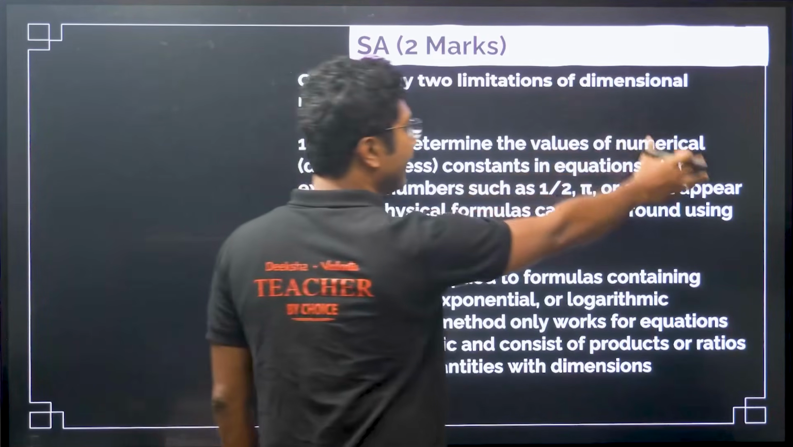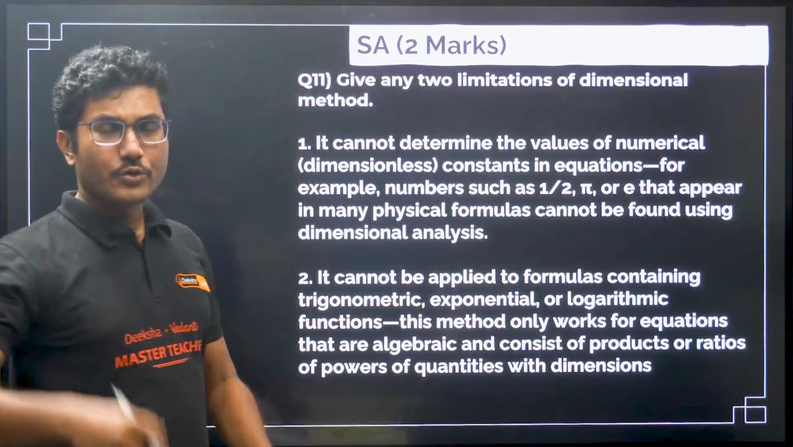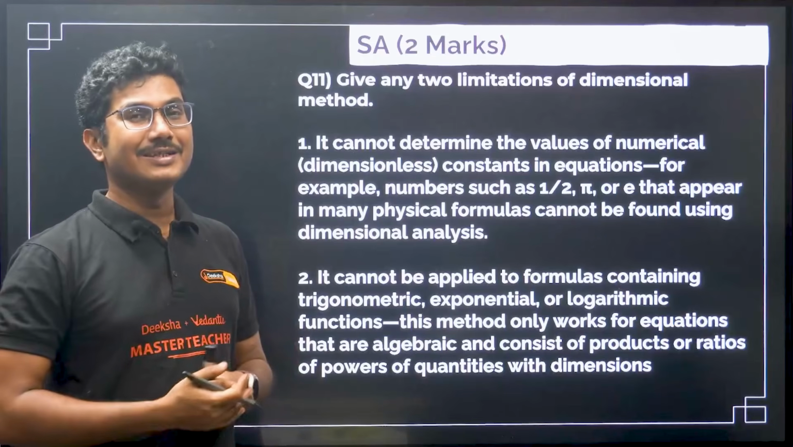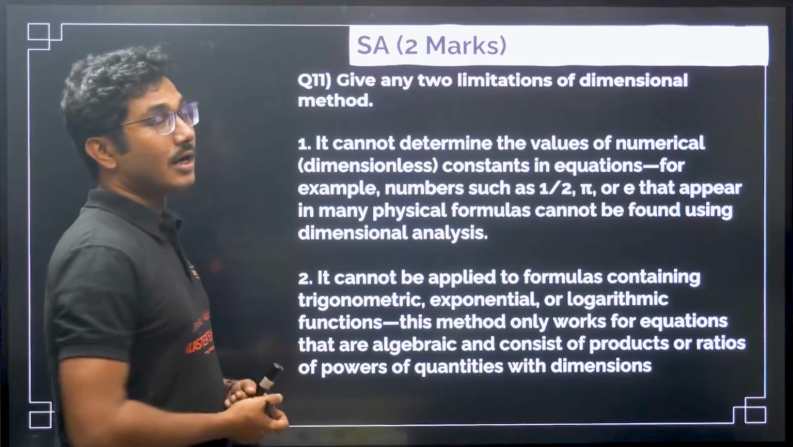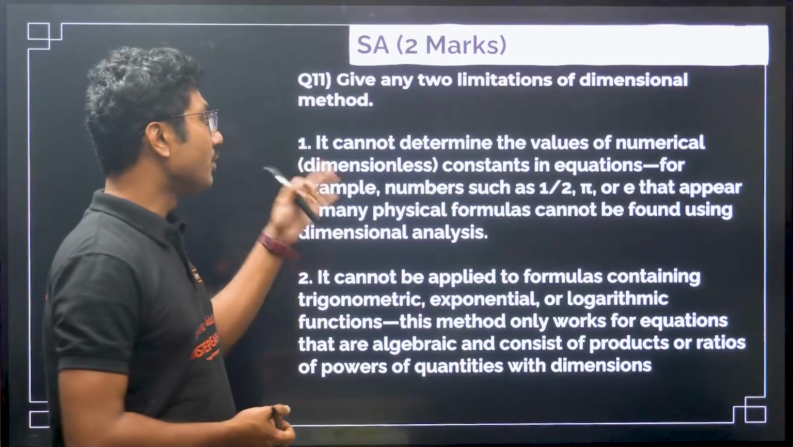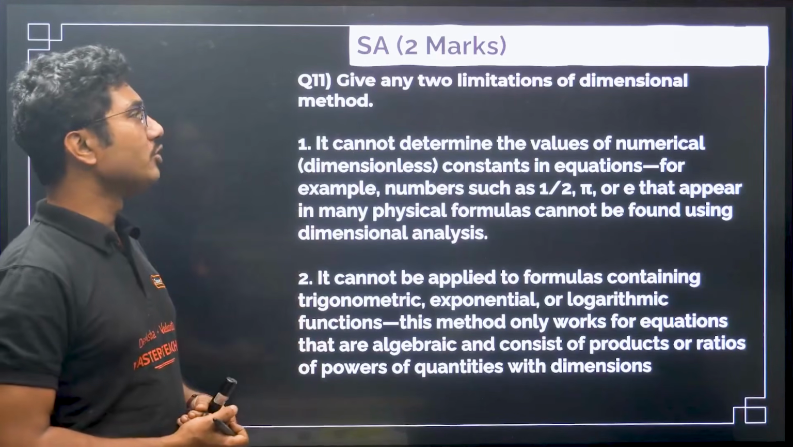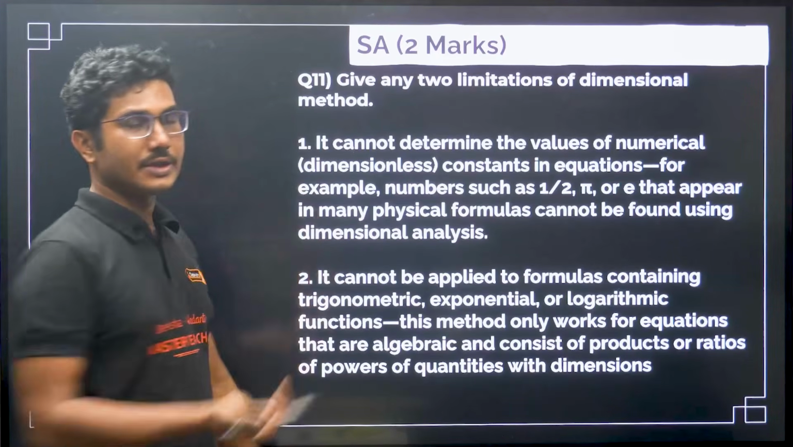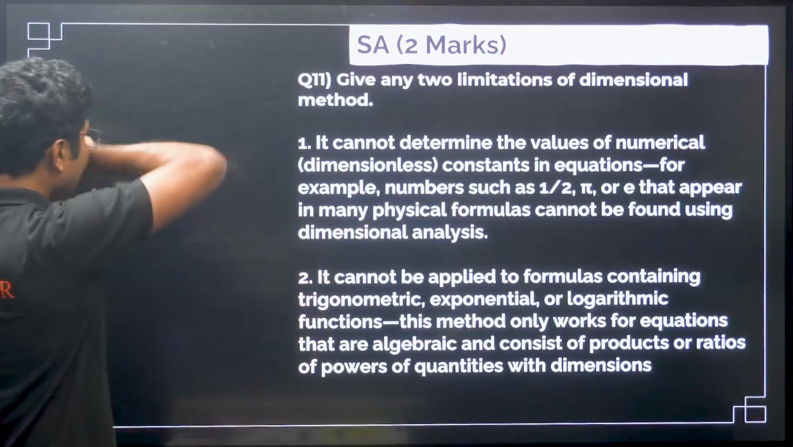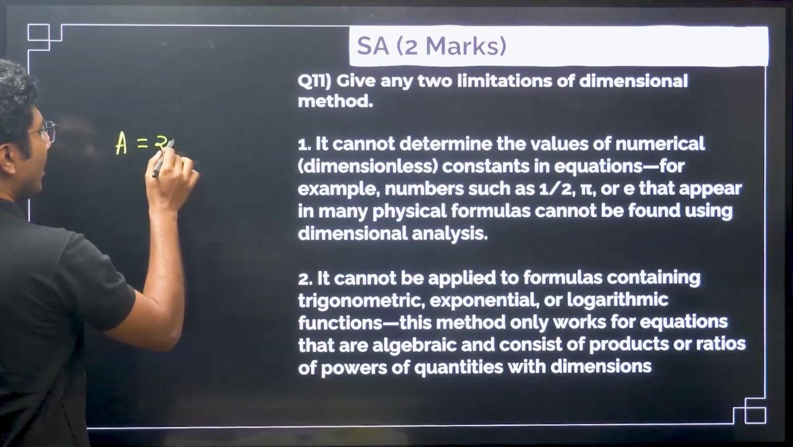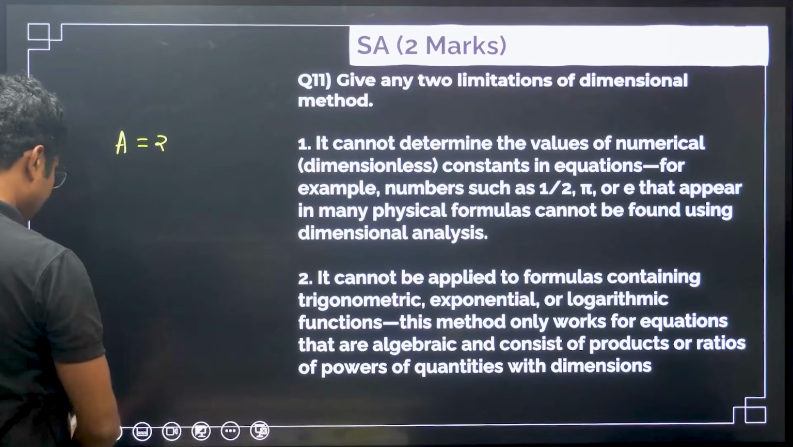I have just written one extra explanation for that. So if you are someone new who has not opened the book, who has not studied anything, they can still answer this question even without opening the book. So it cannot determine the values of numerical dimensionless constants. For example, if I say the area of a circle is pi r square.